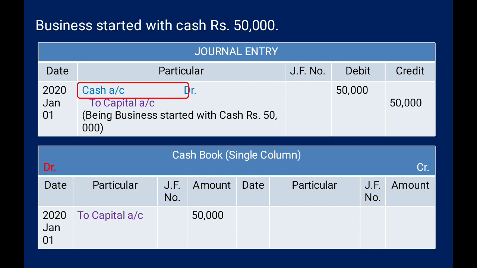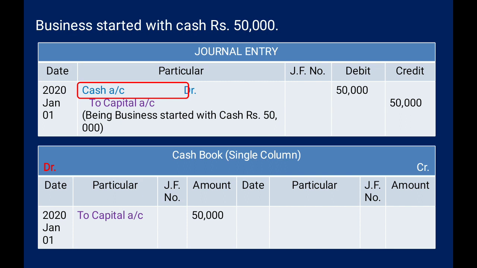Okay. So after reading the transaction we have to find out the journal entry, because the journal entry is the basis for recording of transactions in the books or in the ledger. So here cash account debit to capital account. It means this transaction is clearly saying that we have to record this on the debit side of the cash account.